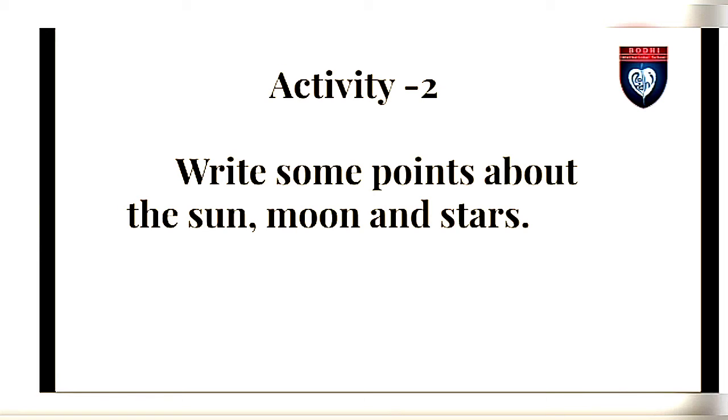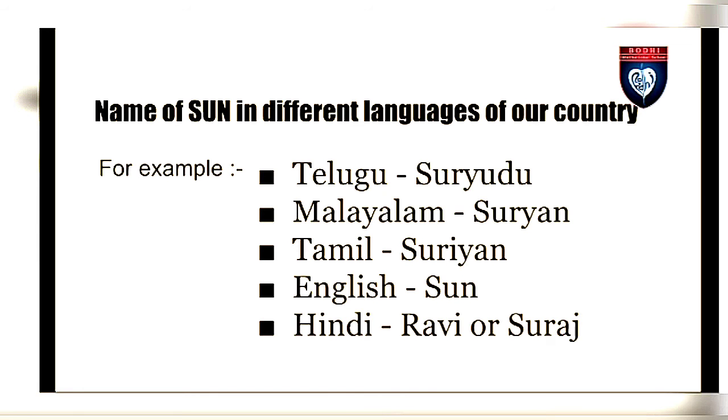Activity 2: Write some points about the sun, moon, and stars of your own and submit it. Here is an example for the name of sun in different languages of our country. You already know sun is in English, and in Tamil it is called Suryan. In Hindi it will be Ravi. In Telugu, Suryudu. And in Malayalam, Suryan.